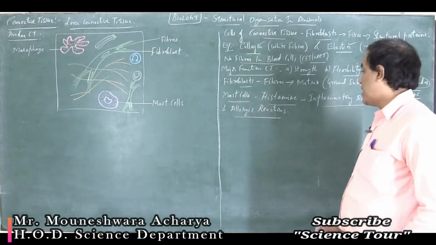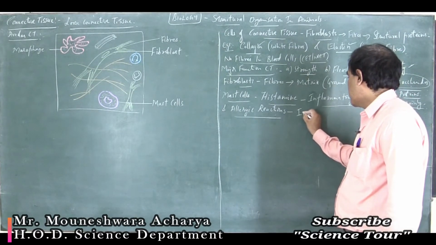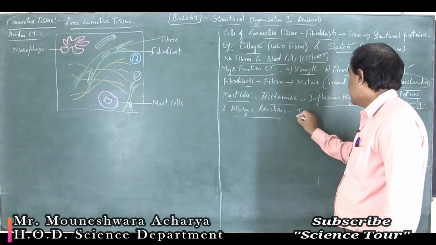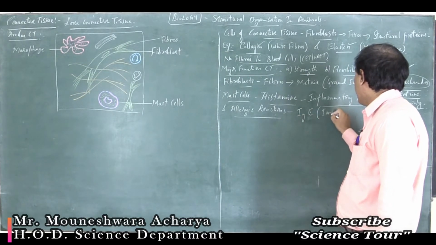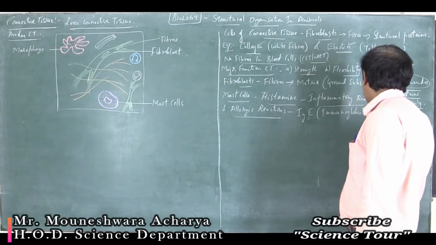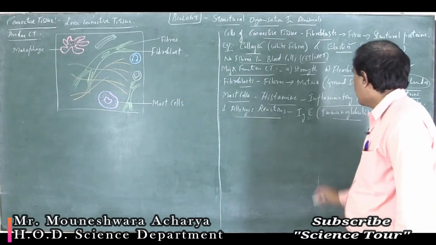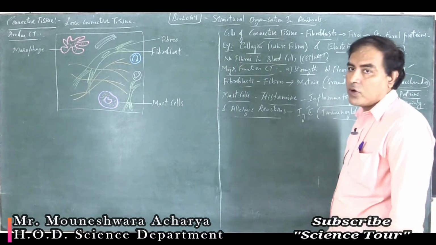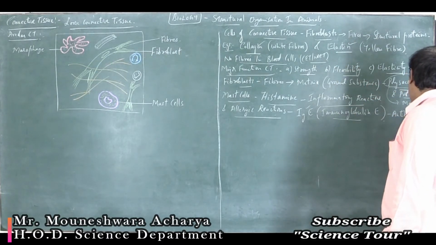During the allergic reactions, they secrete certain antibodies like IgE. IgE means immunoglobulin E. So there are different kinds of immunoglobulins in our body. IgE is one type of immunoglobulin, which is nothing but a type of antibody.